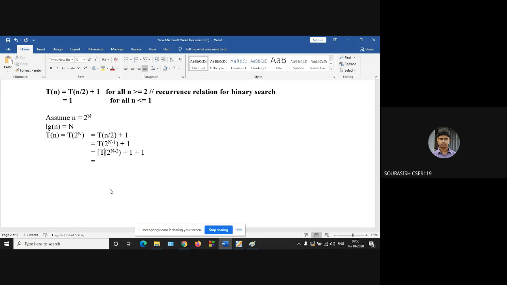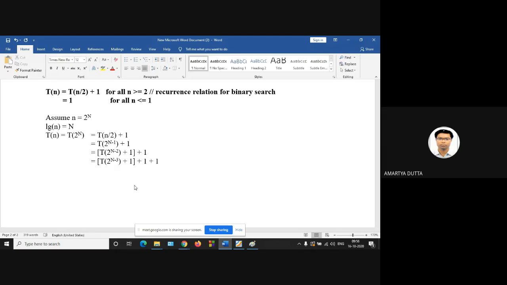Is it fine? Now T of 2 to the power N minus 3 plus 1 plus 1 plus 1.